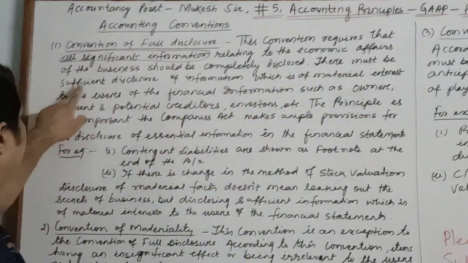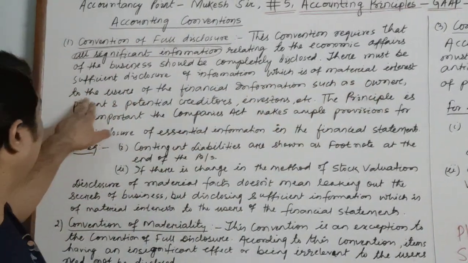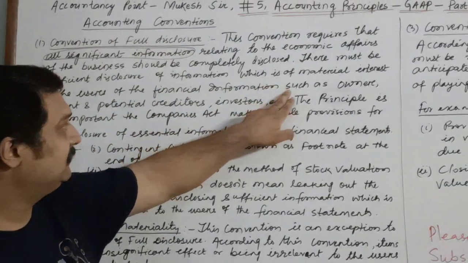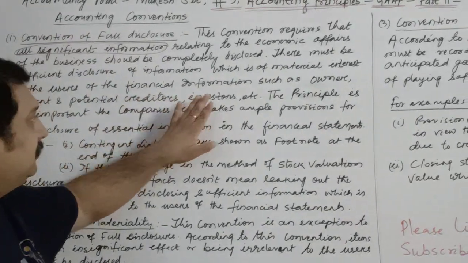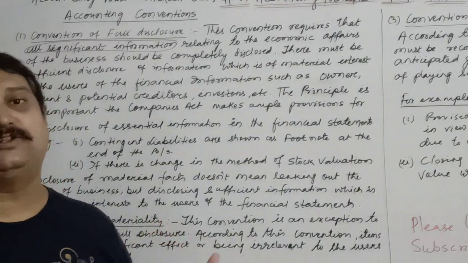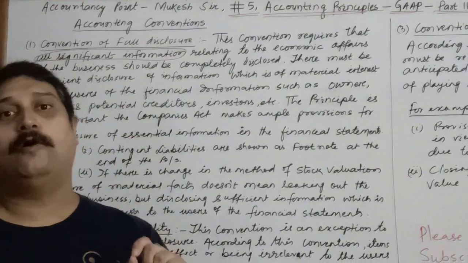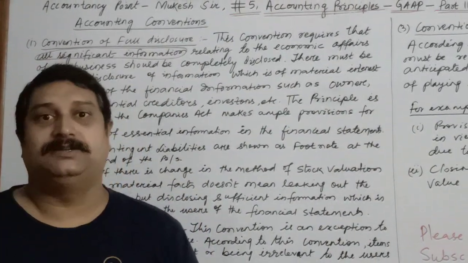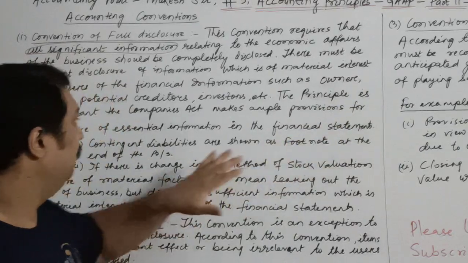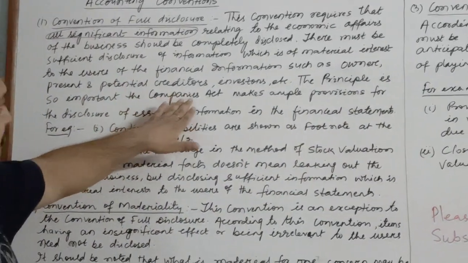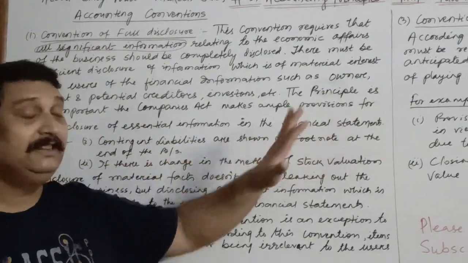There must be sufficient disclosure of information which is of material interest to the users of the financial information, such as owners, present and potential creditors, and investors. For all the different categories of users, you provide the necessary information on the basis of which they may take certain necessary decisions. The principle is so important that the Companies Act makes ample provisions for the disclosure of essential information in the financial statements.